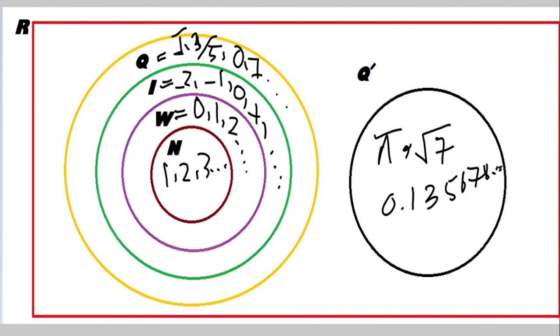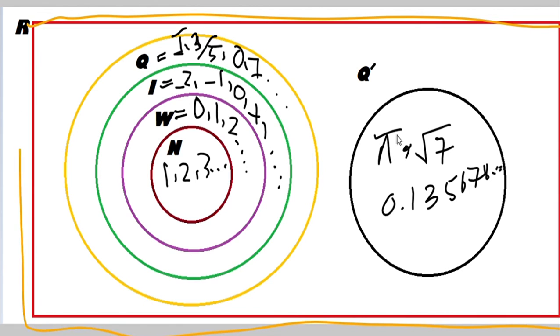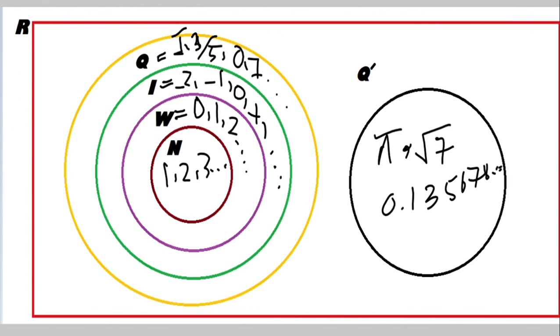Now the last one is the remaining red portion. You can see that it is the set of real numbers, and the real numbers include all numbers, rational numbers and irrational numbers. So here we have real numbers, and we can write real numbers as the set of rational numbers plus irrational numbers.